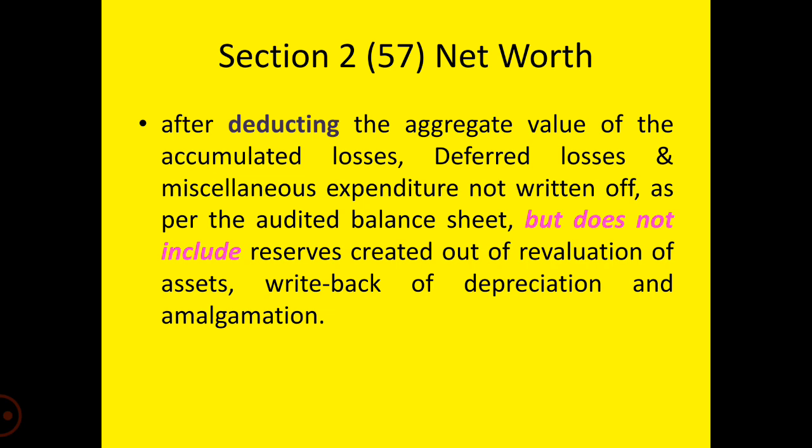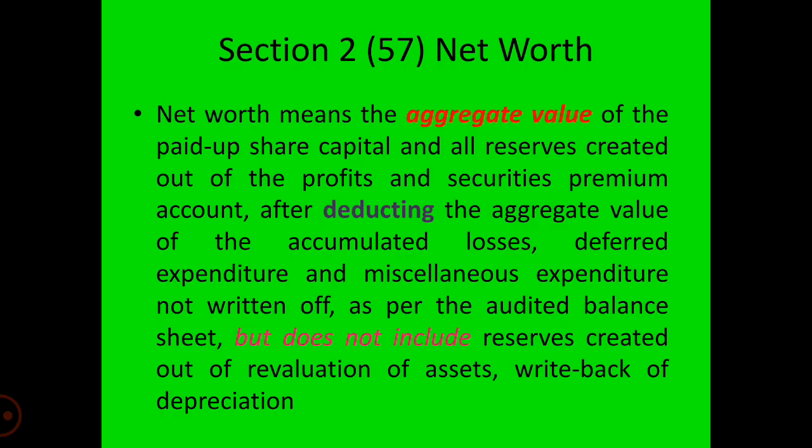amalgamation. This states that net worth is an amount which includes the paid up share capital of the company and all the reserves and surplus created out of the profits of the company, from the business and operating activities. The profit which has been derived would be included in the reserves and securities premium account, after deducting the accumulated losses, deferred expenditure and miscellaneous expenditure not written off.